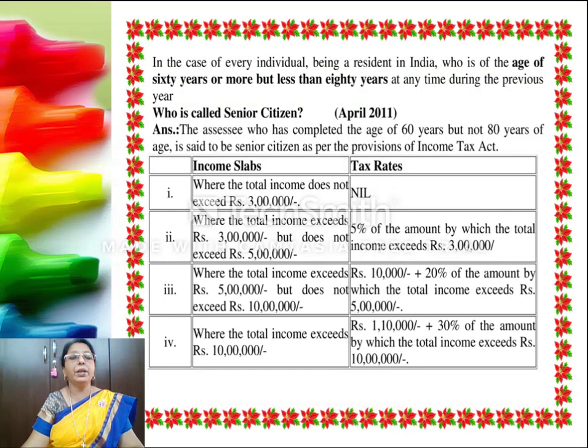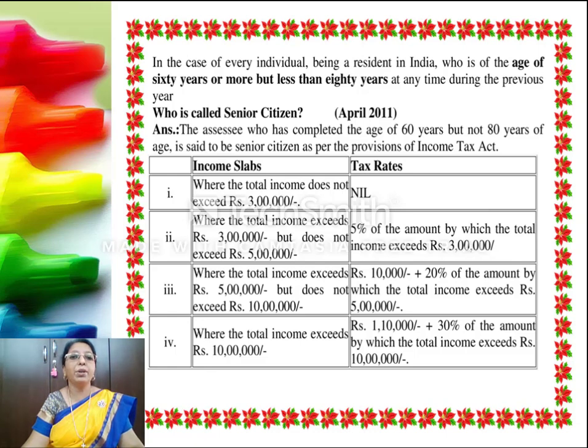In case of every individual being a resident in India who is of the age of 60 years or more but less than 80 years at any time during the previous year is called a senior citizen. So now, who is a senior citizen? The assessee who has completed the age of 60 years but not 80 years is said to be a senior citizen as per the provisions of the Income Tax Act.